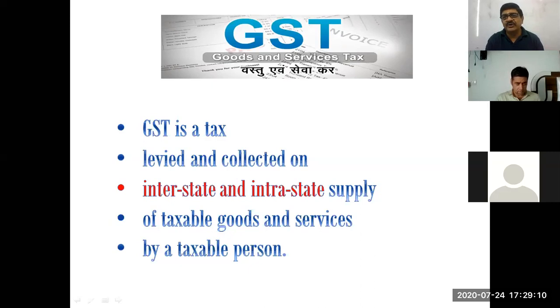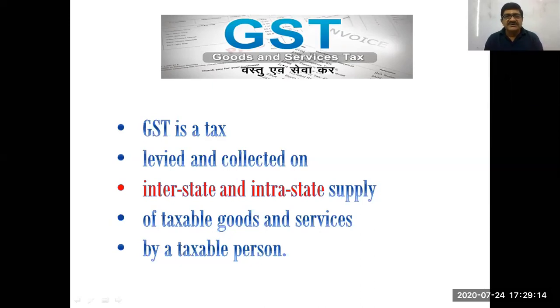Okay. So we will go ahead with the discussion. So what is a GST? GST is a tax levied and collected on interstate and intrastate supply of taxable goods and services by a taxable person.